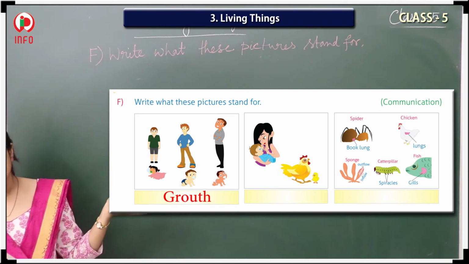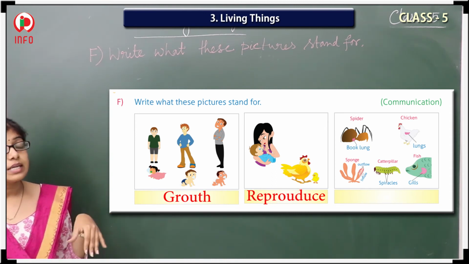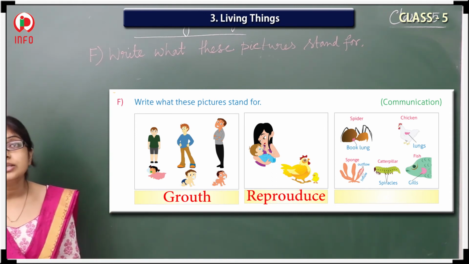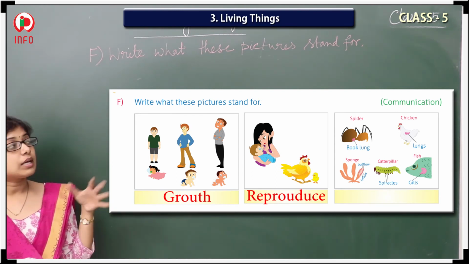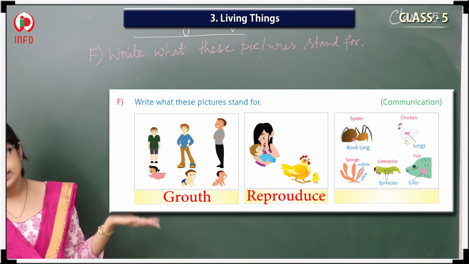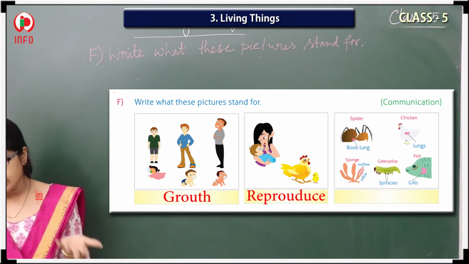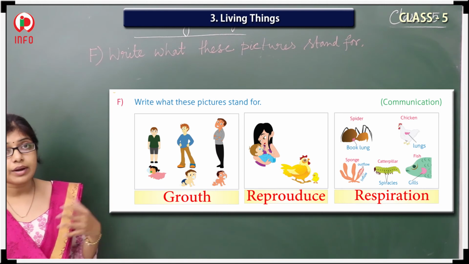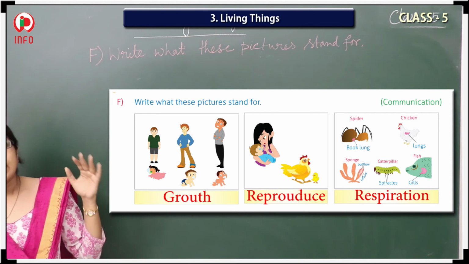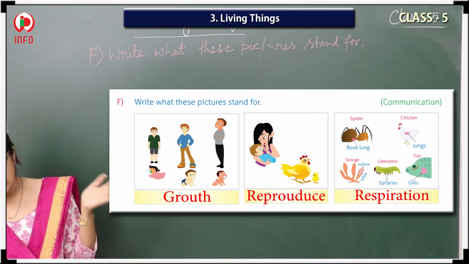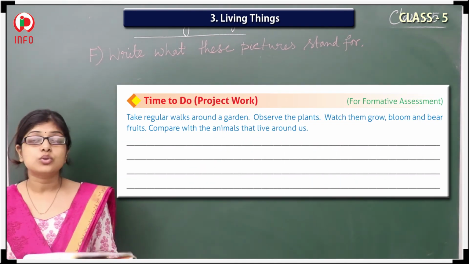What about the second one? Living things reproduce. The second one is representing that living things are able to reproduce. What about the third one? In that one, different kinds of insects are present, and their respiratory organs are also given. So with the help of the third picture, we get the information that living things perform respiration.